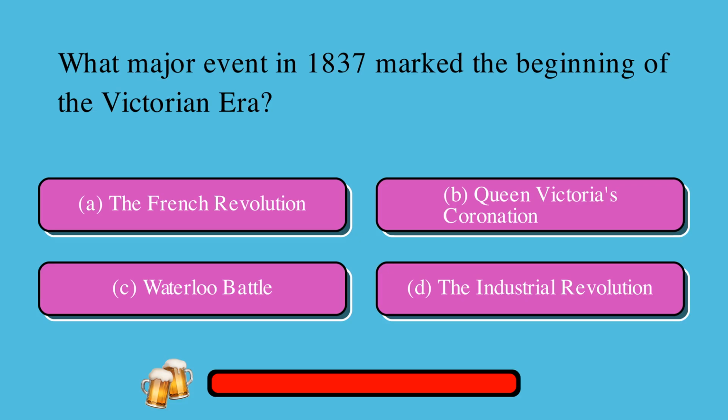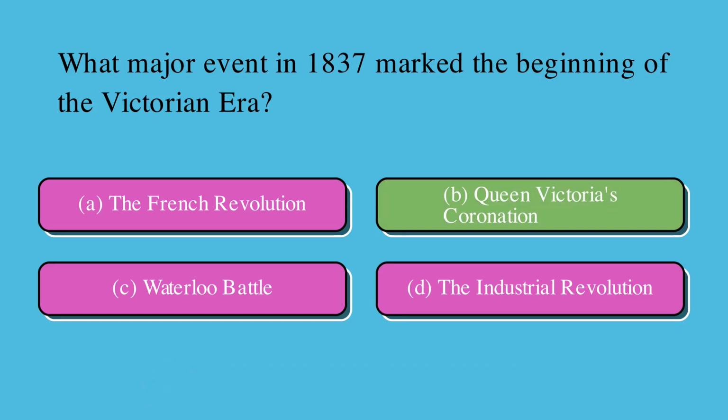What major event in 1837 marked the beginning of the Victorian era? Is it A, the French Revolution, or B, Queen Victoria's coronation, or C, Waterloo Battle, or D, the Industrial Revolution? The correct answer is B, Queen Victoria's coronation.